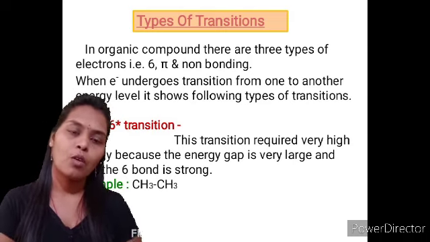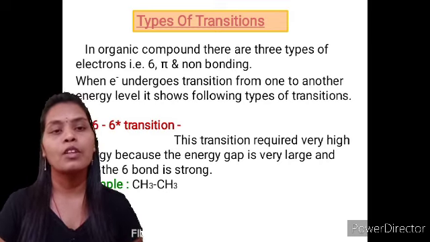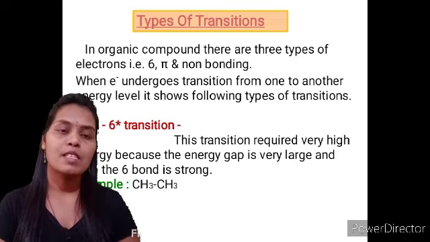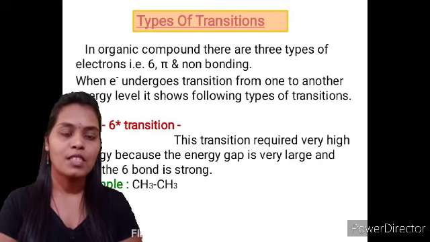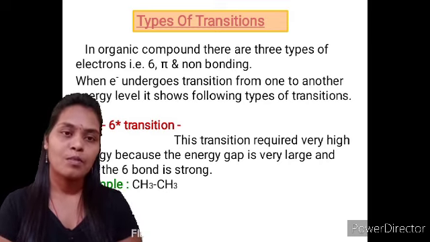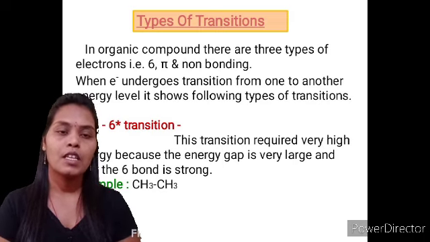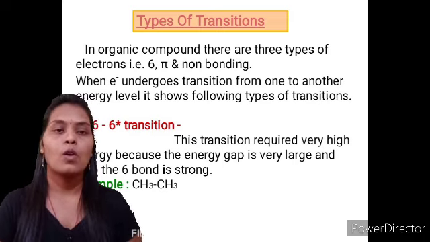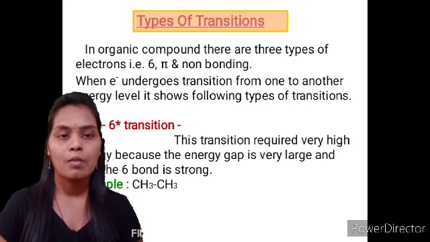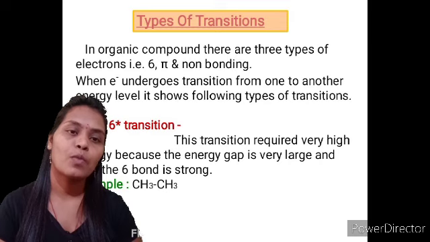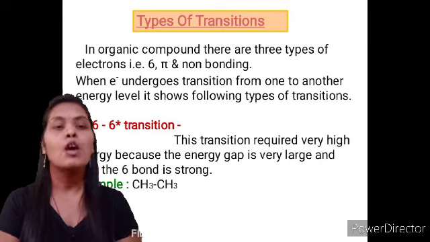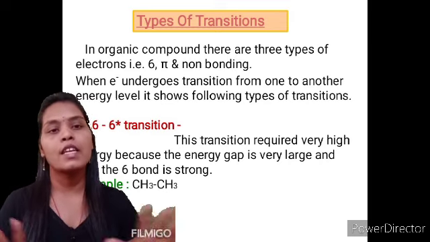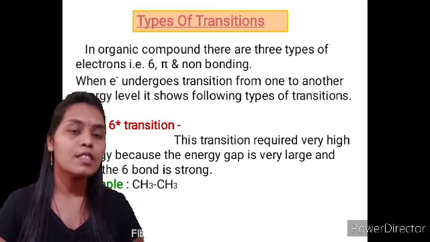If your molecule has all these three types of electrons, there are four different types of electronic transitions: sigma to sigma star, n to sigma star, pi to pi star and n to pi star. We have to discuss all these transitions one by one. First is the sigma to sigma star transition. This transition requires very high energy, because the electron has to pass from the sigma bonding to the sigma anti-bonding energy level. The energy gap is very high, so such transitions are not easily identified by the recorder, but these transitions are always there in any organic compound which contains a sigma bond.